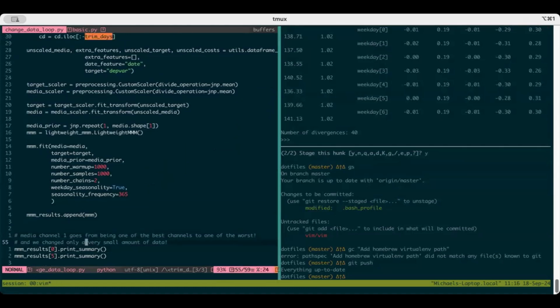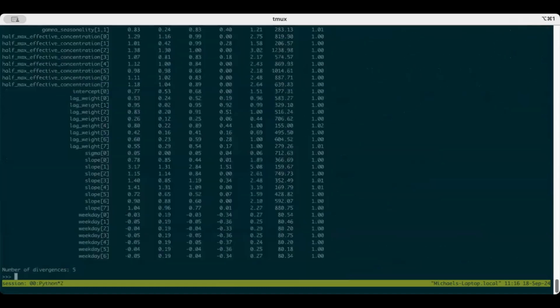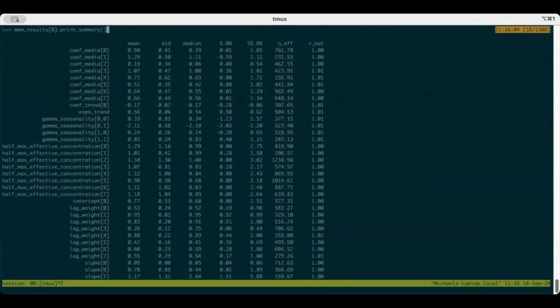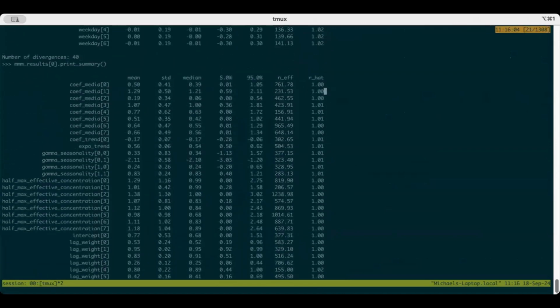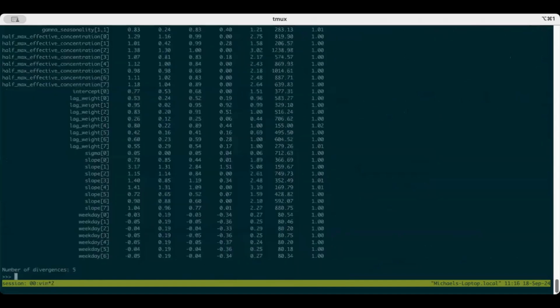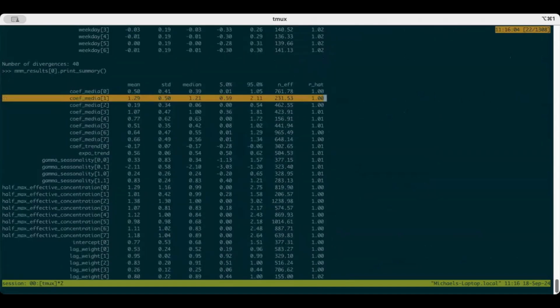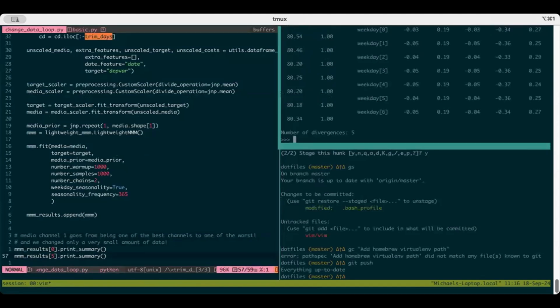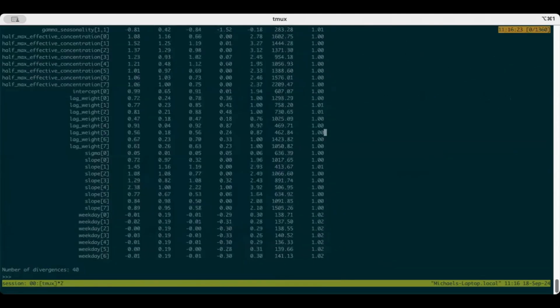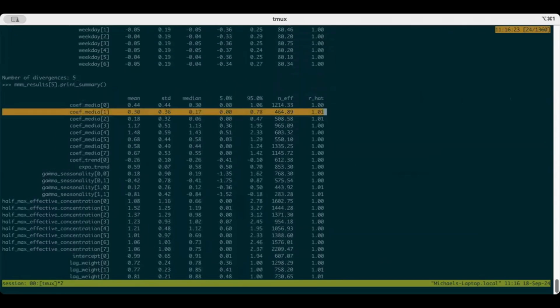But the idea is that once we do this, we can see what the MMM results are for the first run. And here, I think I looked at this. Media channel 1, here is one of our best channels. But when we look at the fifth run, so with 35 fewer days of data, it's one of our worst channels. Those results are totally inconsistent. This is a relatively minor change in the total amount of data, and all of a sudden we get totally different results. This model is bad and cannot be used for decision making.